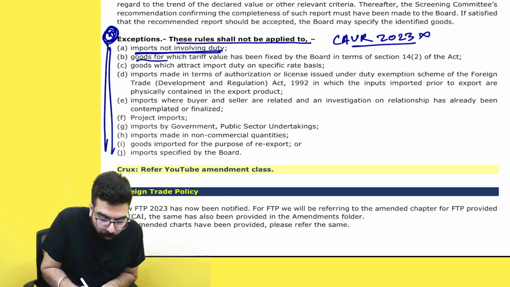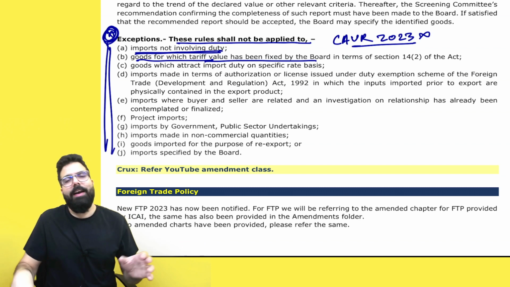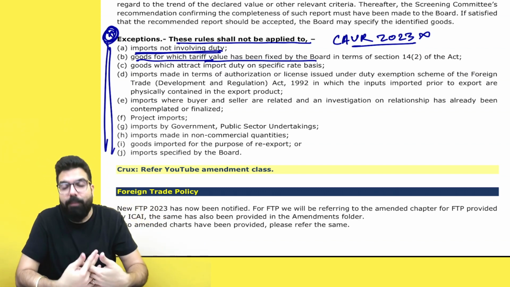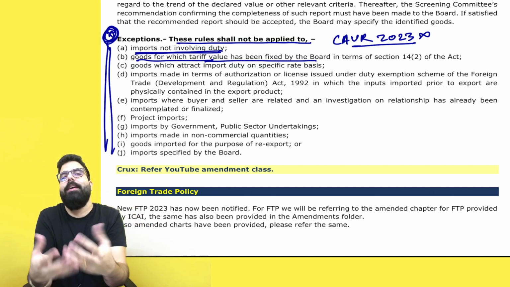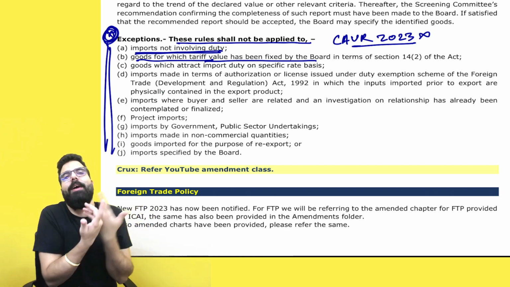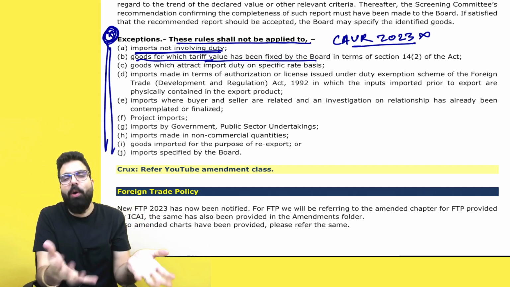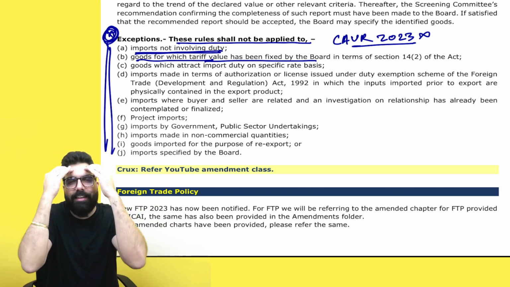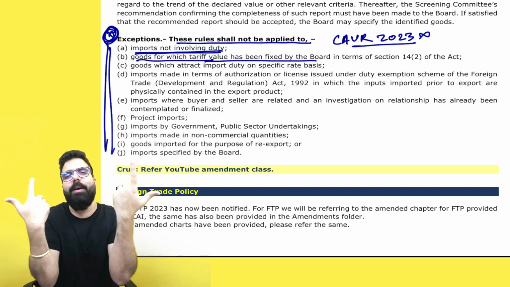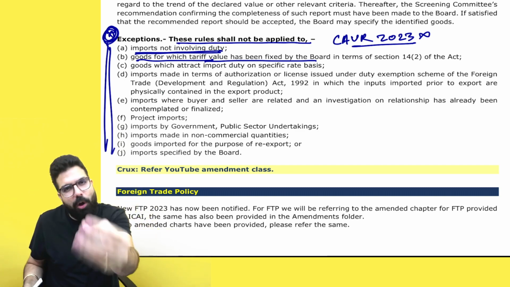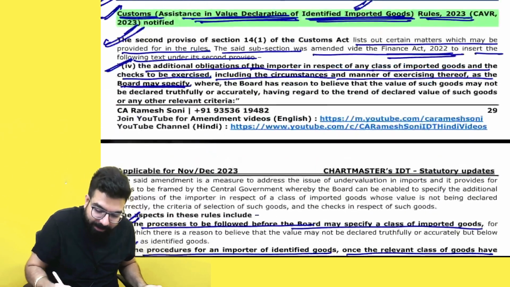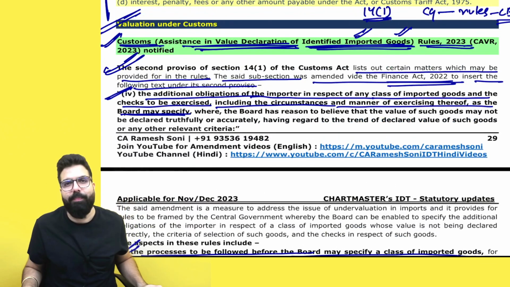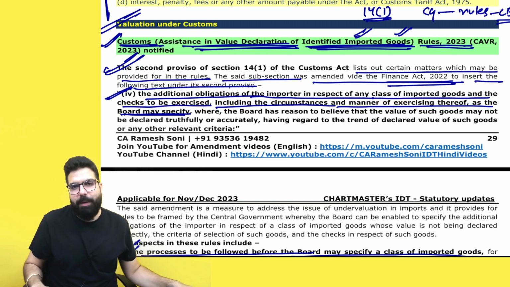Next, goods for which tariff value has been declared. Sir, where tariff value is already declared, I have to pay custom duty on the tariff value. Whatever transaction value I declared doesn't matter, because I have to pay the duty on tariff value. For example, in the case of gold, you have to pay the duty on the tariff value declared by the government. In that case, even if you do undervaluation, what is the tension? No tension at all. And hence the government said that the valuation rules will not be applicable in this scenario.